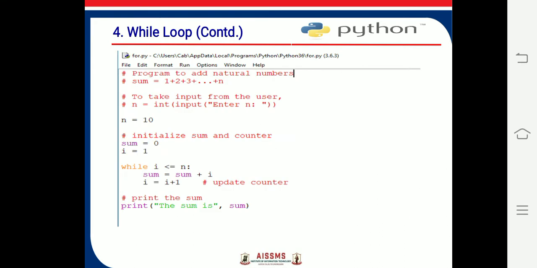This is an example of a while loop. Here n is equal to 10, and we initialize sum and counter: sum is equal to 0, i is equal to 1. Then while i is less than or equal to n, perform the summation and add the sum with the number i. Then i is incremented by 1. You have to repeat the same thing, and after that you print the sum by using the print statement. So this is the while loop.